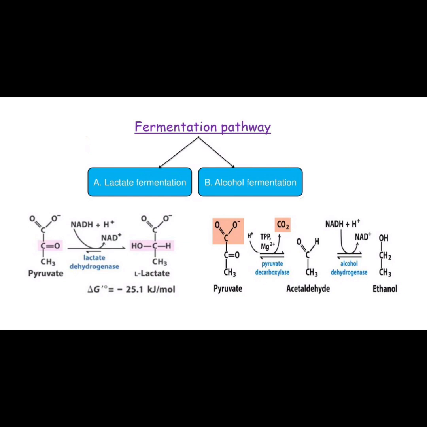In lactate fermentation, the pyruvate through lactate dehydrogenase gets converted into lactate. So this uses one molecule of NADH. In alcoholic fermentation, the pyruvate with pyruvate decarboxylase gets converted into acetaldehyde. So here decarboxylation takes place and it involves TPP and magnesium. This acetaldehyde utilizes one molecule of NADH and with the help of alcohol dehydrogenase enzyme gets converted into ethanol.